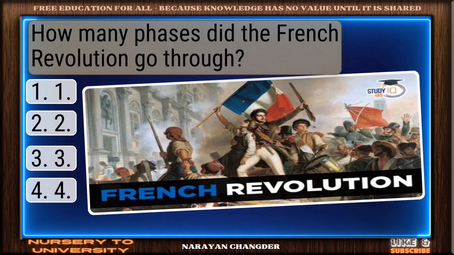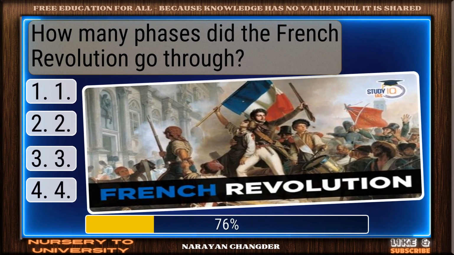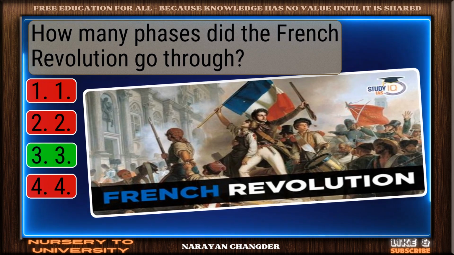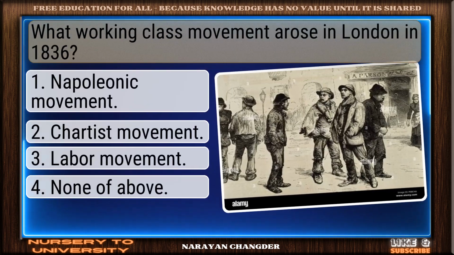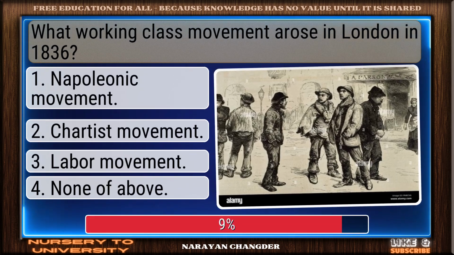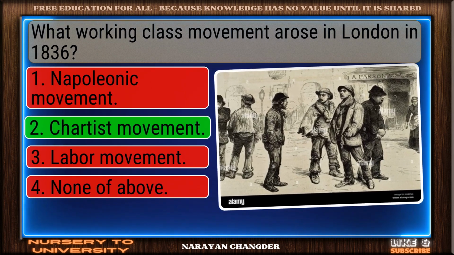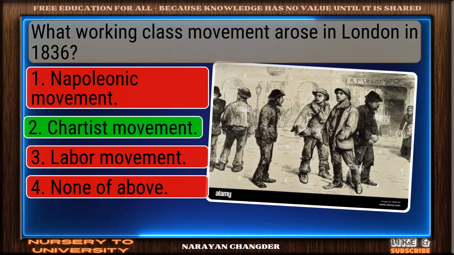How many phases did the French Revolution go through? You got it. Your choice 3 is right. What working class movement arose in London in 1836? Sharp thinking. Chartist movement is the right choice.